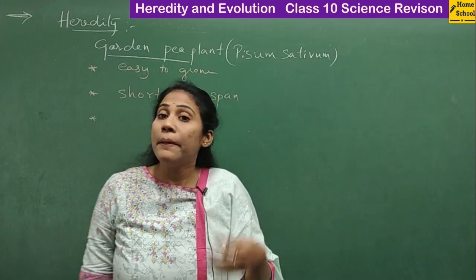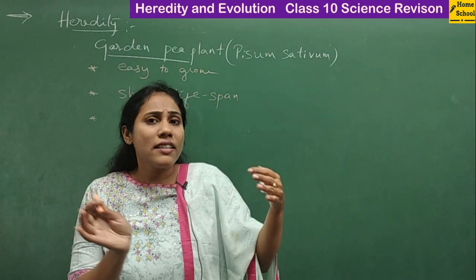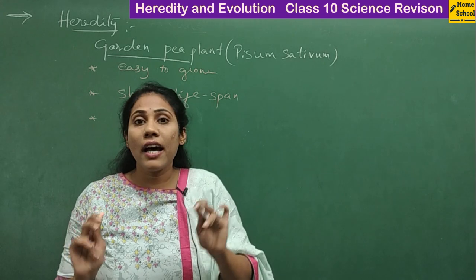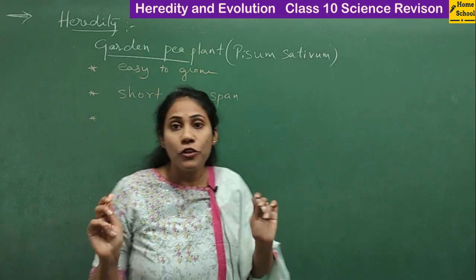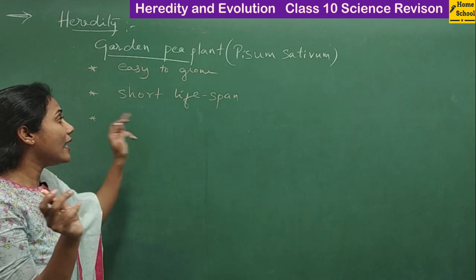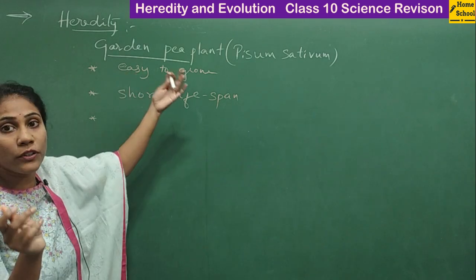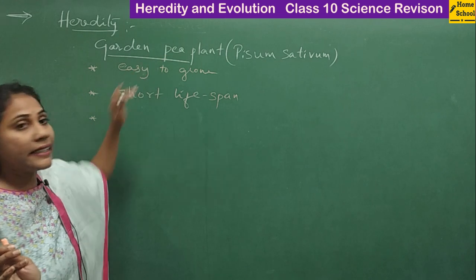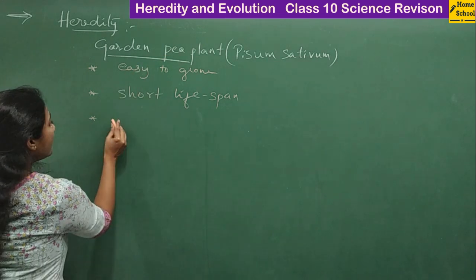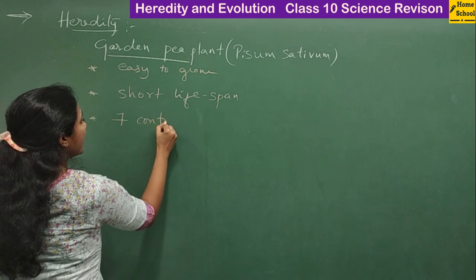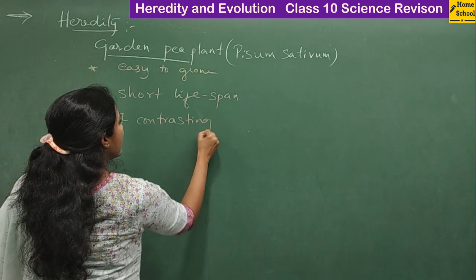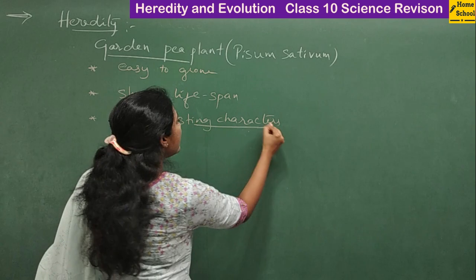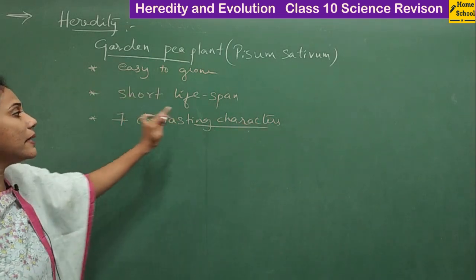When he studies many generations, he can clearly come to know how the traits actually get passed from parents to offsprings. To observe many generations, the lifespan of the plant being studied has to be short. The garden pea plant has a short lifespan, so he selected this plant. And most importantly, it shows 7 contrasting characters, meaning opposite characters. So what are the 7 contrasting characters that a garden pea plant can show?